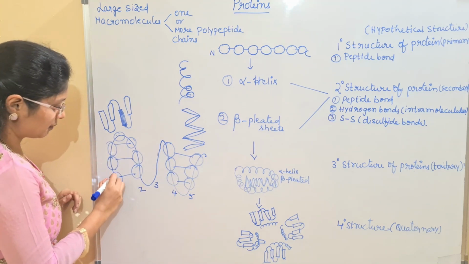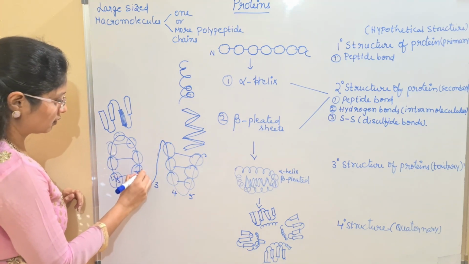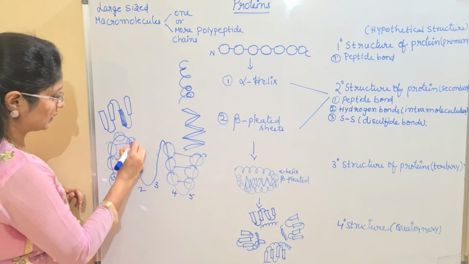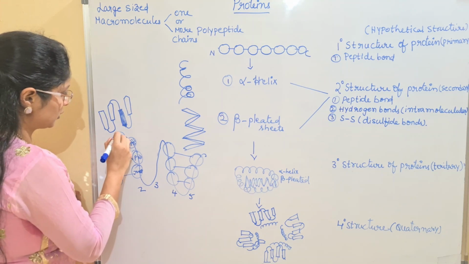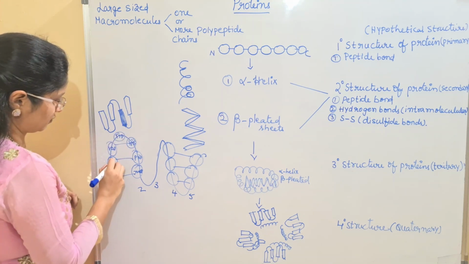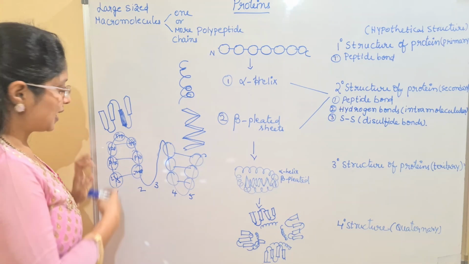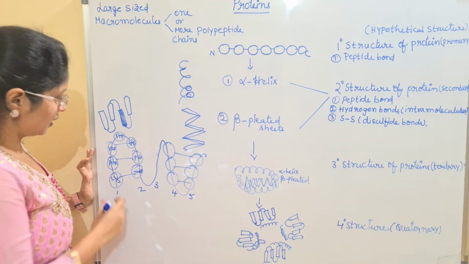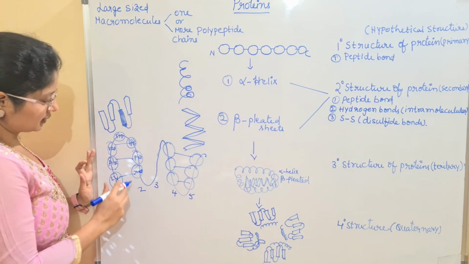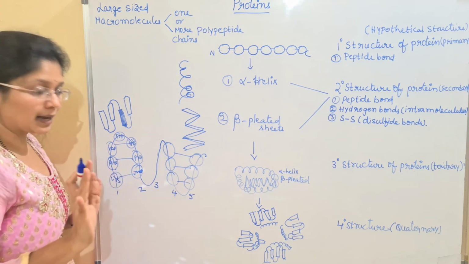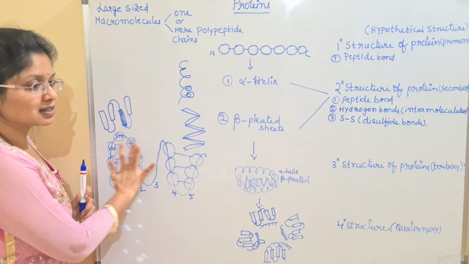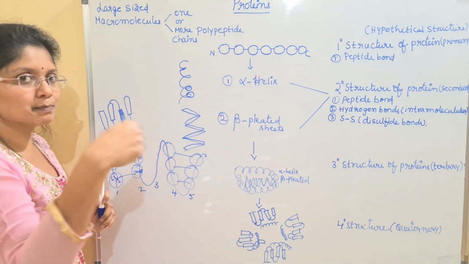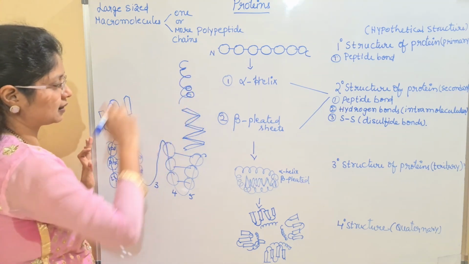So let us write some lysine, methionine, proline, histidine. Any amino acid you can write: valine, tryptophan, phenylalanine. So randomly I have given some amino acids here. So all these amino acids are present. If it is a spiral, we don't have any close interactions between these amino acids. It is a single spiral. Okay, so this is a single spiral here.